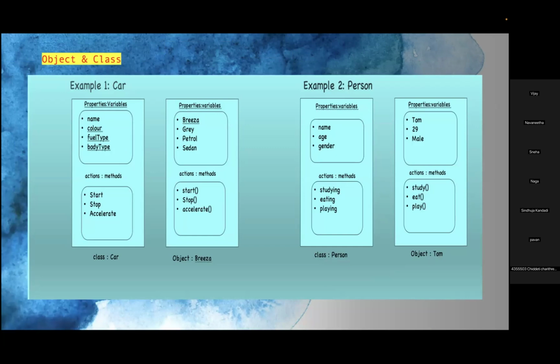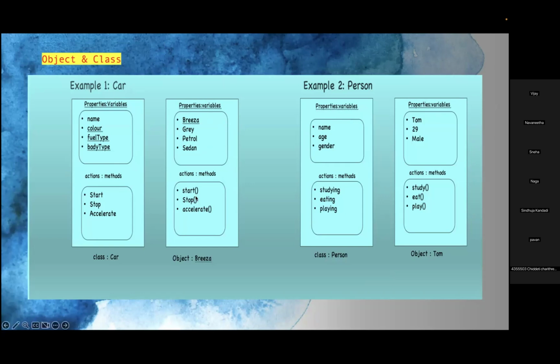All the Java programs use classes and methods. Variables are nothing but properties. If you take an example of any car, like a Brezza, people are usually attracted by the color, the fuel type, and the body type, whether it is an SUV or an electric car. All these come under properties.